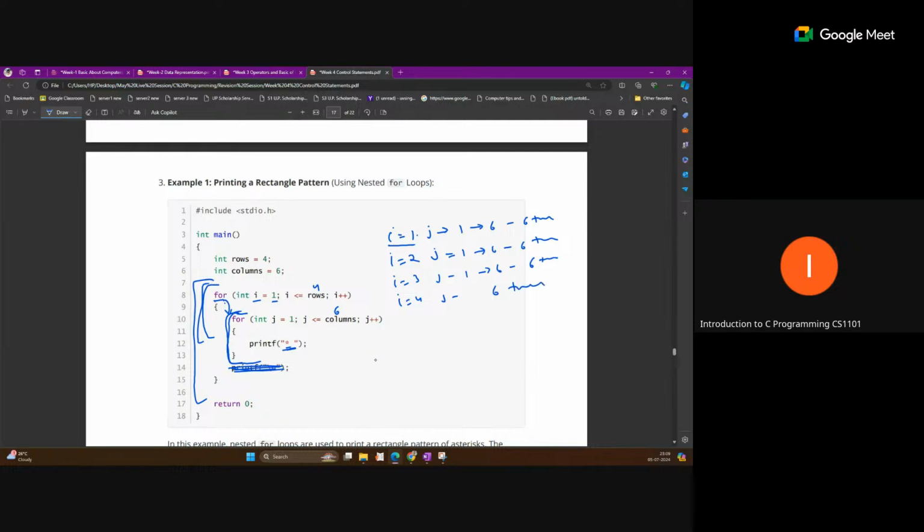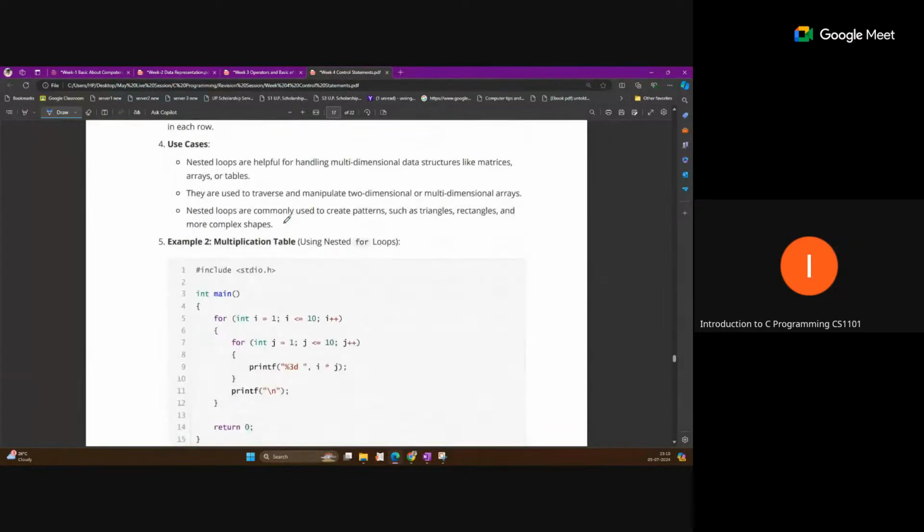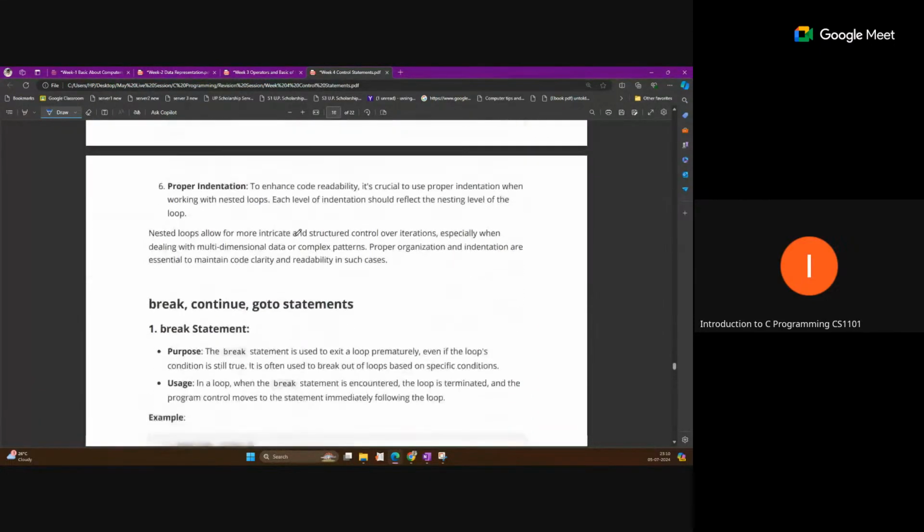You can see I starts from 1 and reaches 4, so 1, 2, 3, 4. For each value of I, the inner loop runs 1 to 6, so total 6 times. So 6, 6, 6, 6, total 24 times this print statement will perform. You should know this type of nested loop, and you can find out how many times it will print. And this is also proper break.